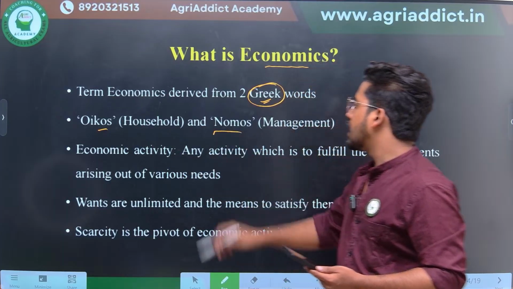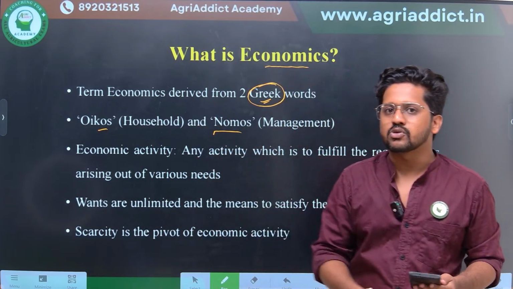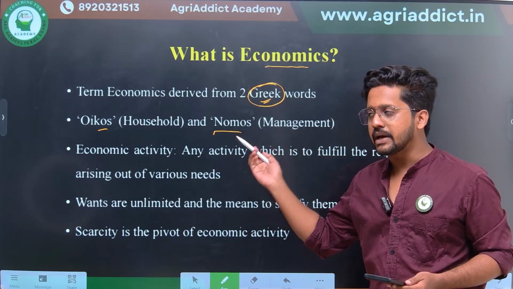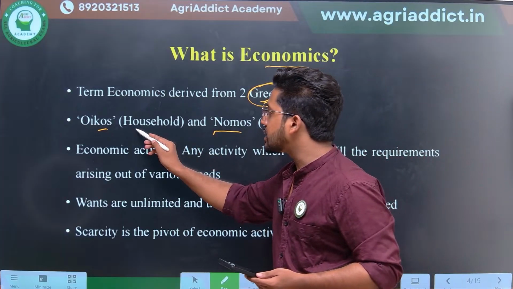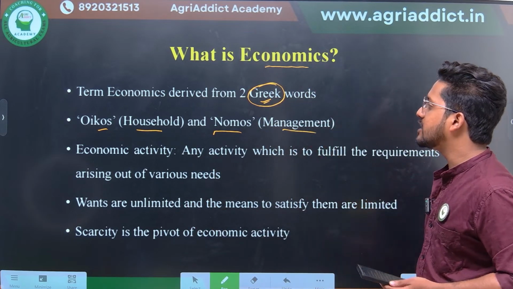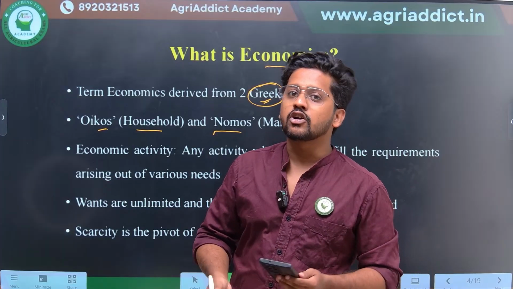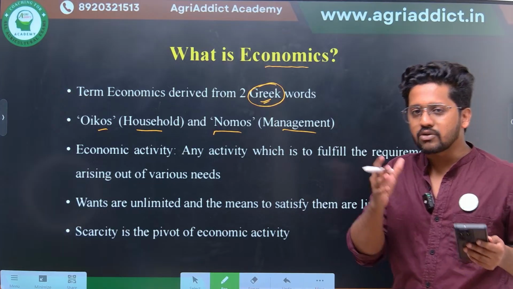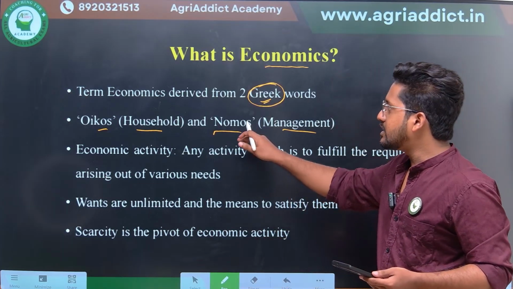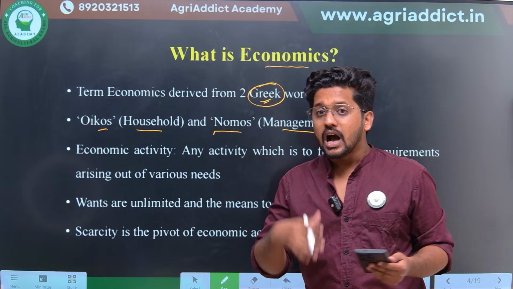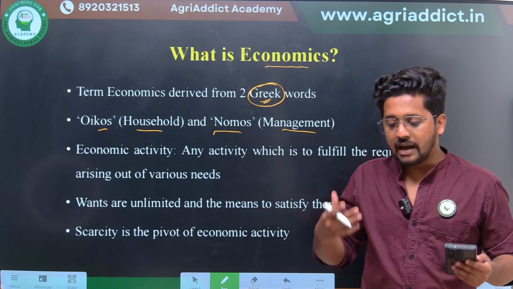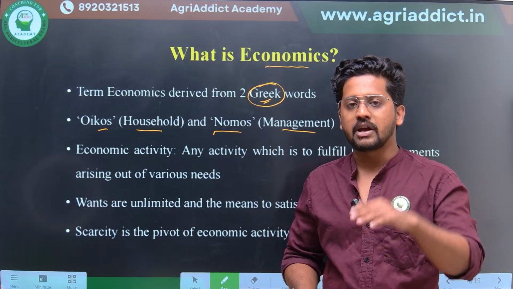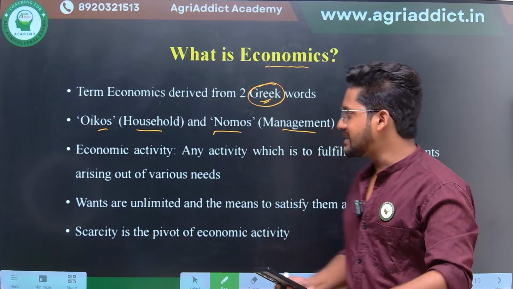Oikos and nomos, and together it's oikonomikas. Oikonomikas, the Greek word, is the keyword from which the term economics has been derived, and oikos means household and nomos means management. Together the word economics is defined as household management. So I guess you can relate the concept that we have started with this term, household management. How well is our family allocating the limited resources among the family members, between my father, mother and my younger brother and sisters.